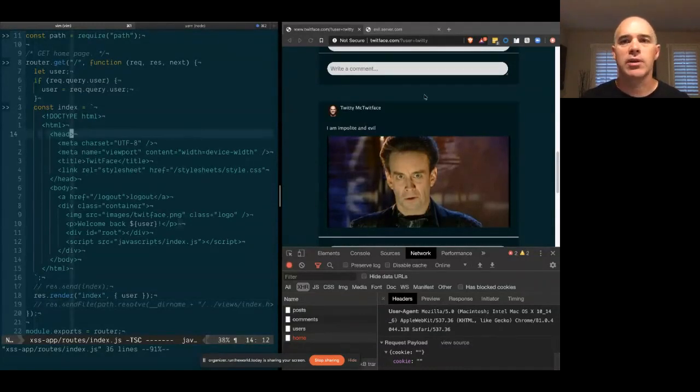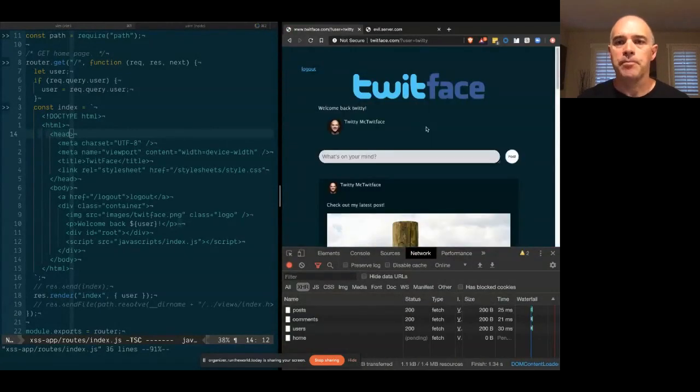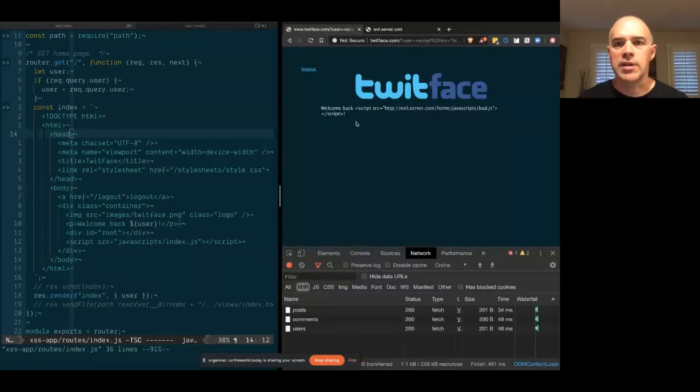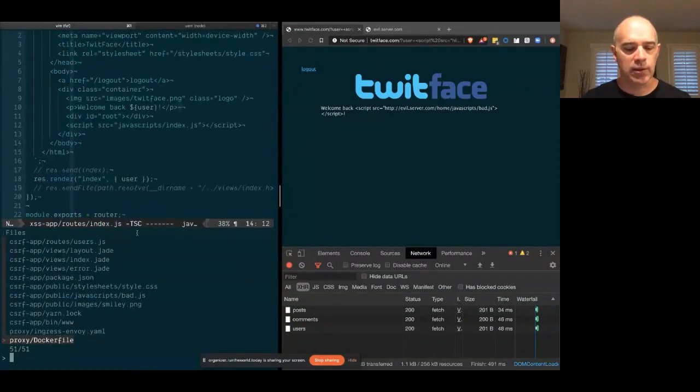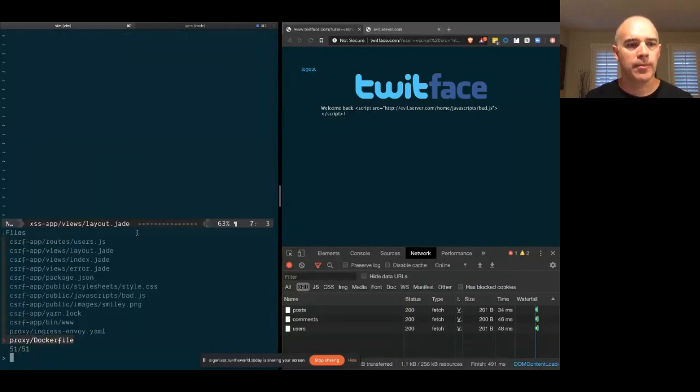So if we go to this, let's go ahead and reload. If we attempt to pass that script tag as we did before, and we'll look at the template and see what it looks like. So here, what we see is that by default, it actually sanitizes that script tag for us. It's in the index Jade.